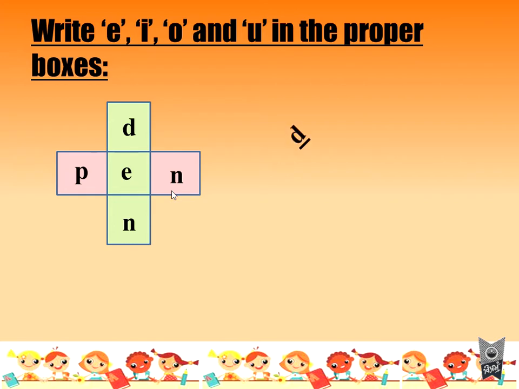So D in a den and P in a pen. Very easy, no? We have already completed everything in the senior KG classes. So all these things you know. It is just a revision.